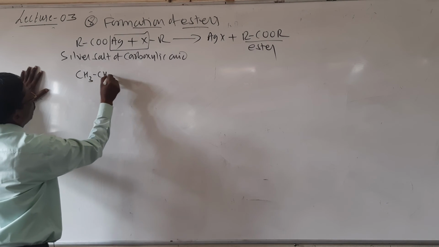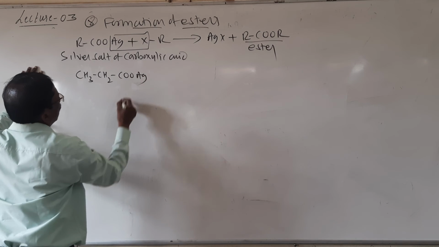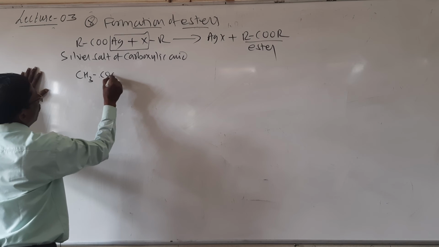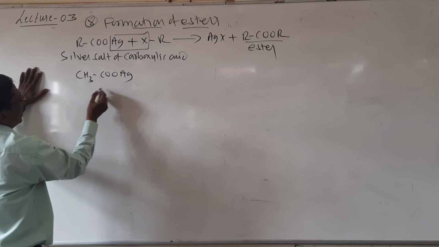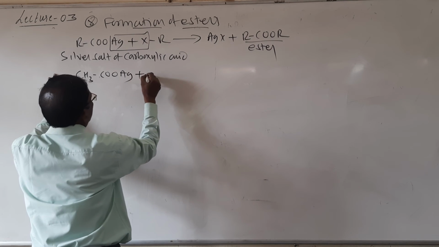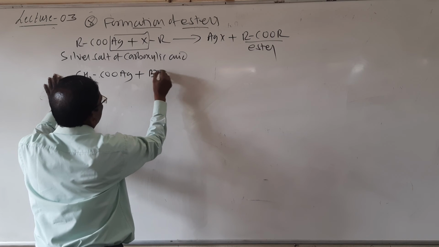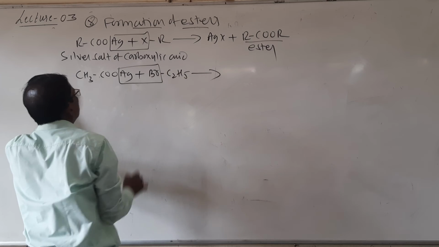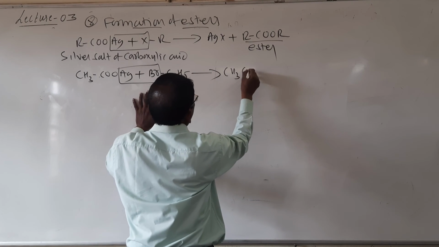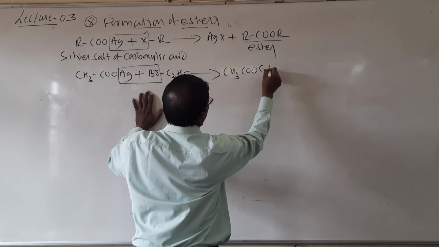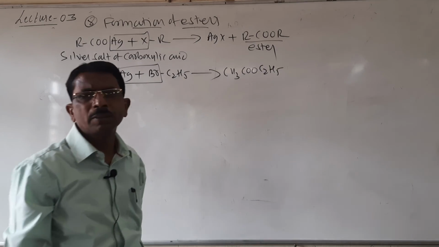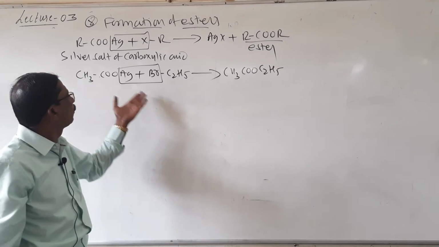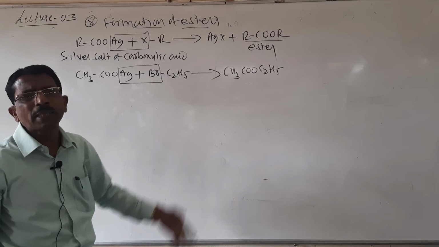CH3CH2COOAg, that is silver propionate, or you may write CH3COOAg, silver acetate, treated with an alkyl halide, ethyl bromide or ethyl chloride. AgBr is removed, and it forms CH3COOC2H5, ethyl acetate.